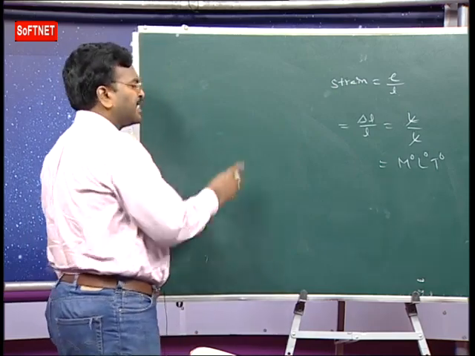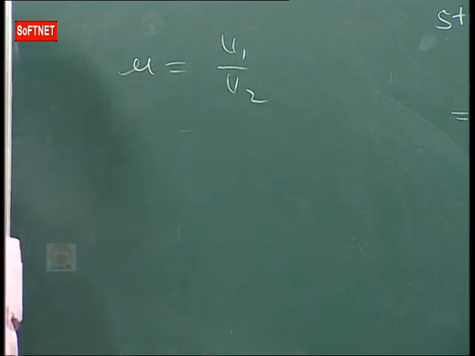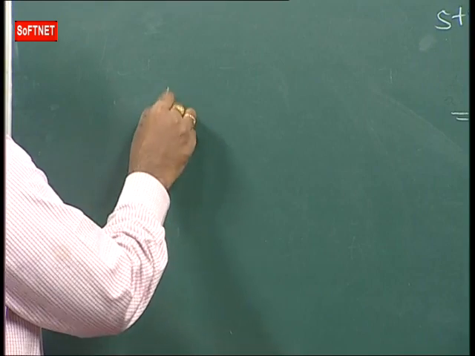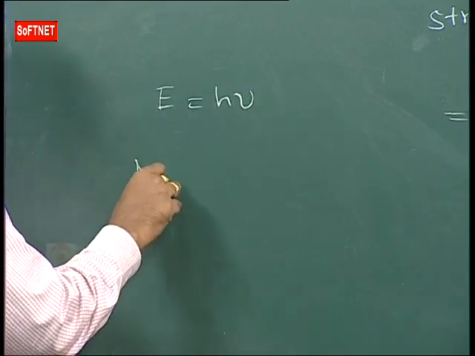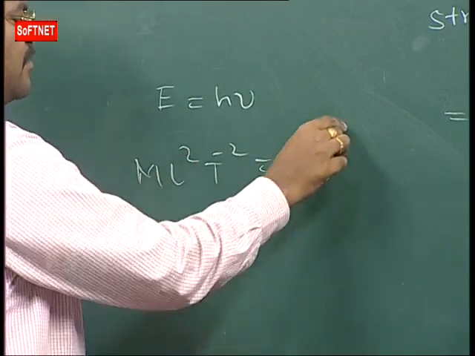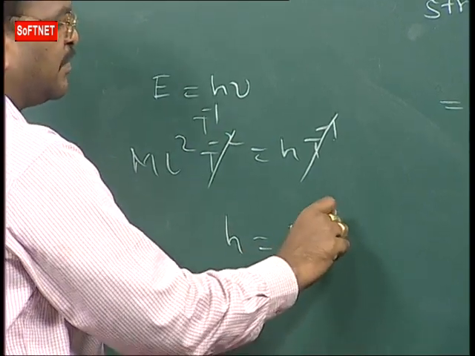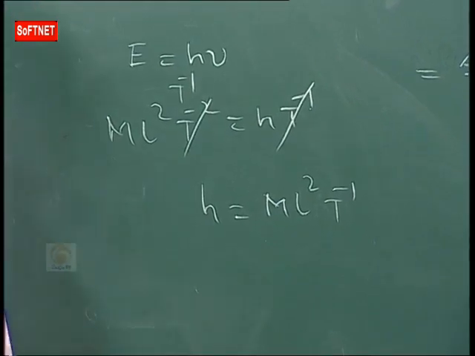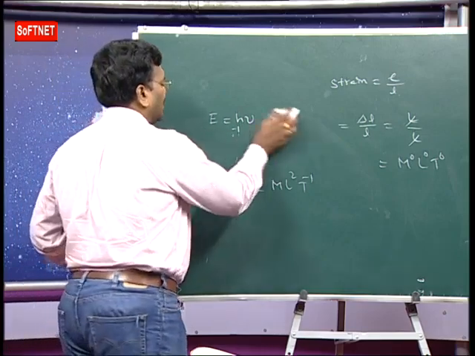And refractive index is sin i by sin r, or a ratio of velocities, so there is no dimension formula for refractive index. Planck's constant: what is Planck's constant? E is equal to h nu. E is energy, ML^2 T^-2. Frequency is T^-1. So Planck's constant is ML^2 T^-1. This is the dimension formula for Planck's constant. Like that, you learn all dimension formulas.